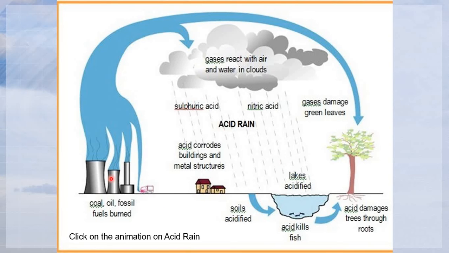This shows you how acid rain happens. Starting from here, the pollutants come from the industrial area and from vehicles. They react with the oxygen here, and then form acids, sulfuric acid and nitric acid. When there is acid rain, a lot of damage can be done.